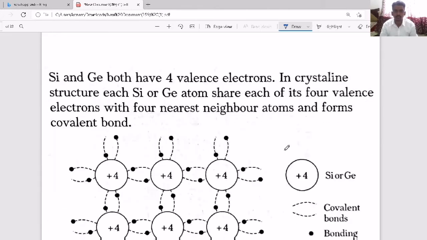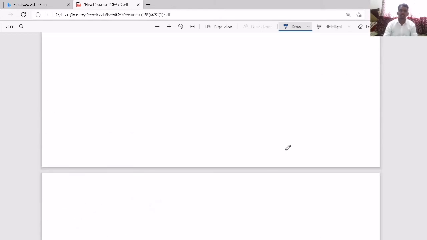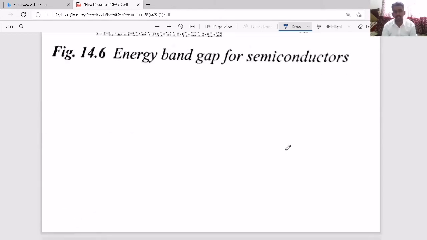In this chapter, we are going to study only two semiconductors: silicon and germanium, where both of them have 4 valence electrons.